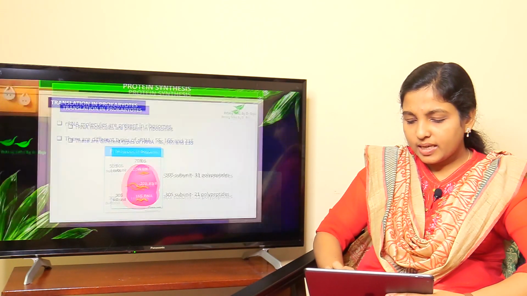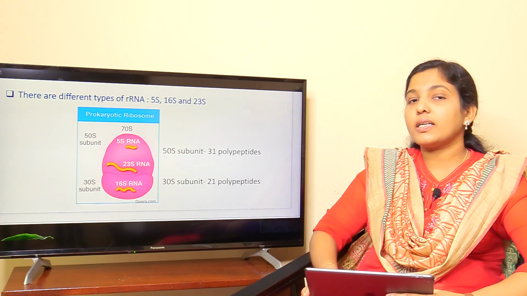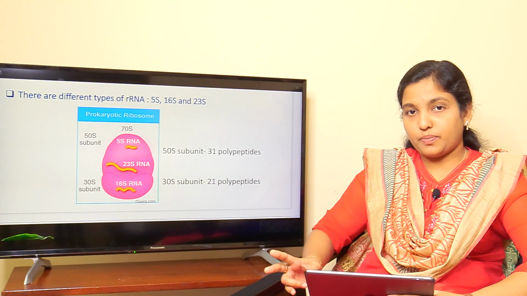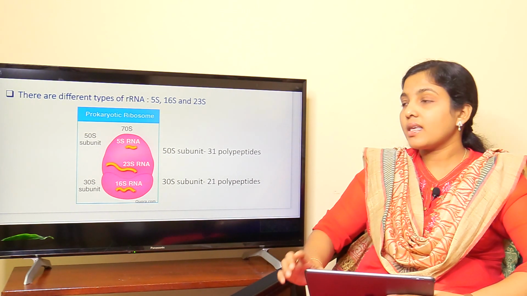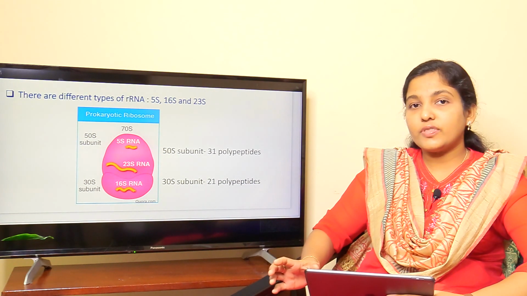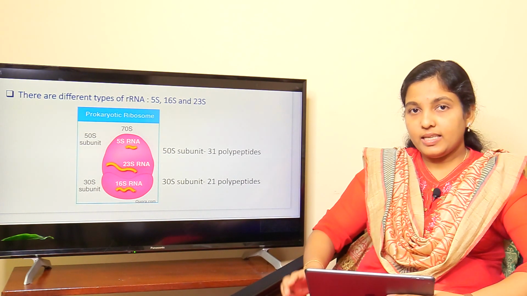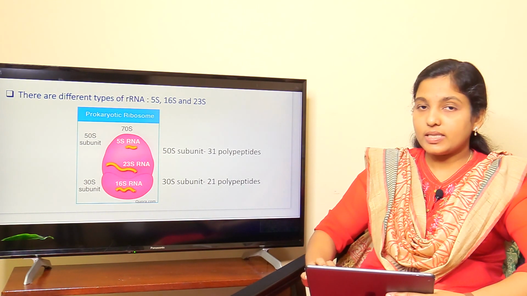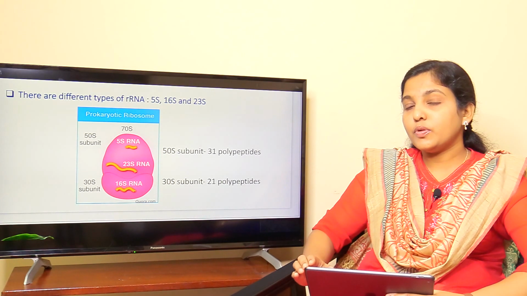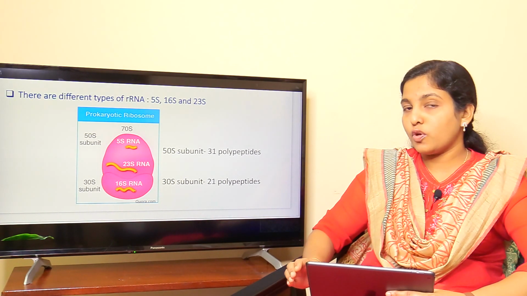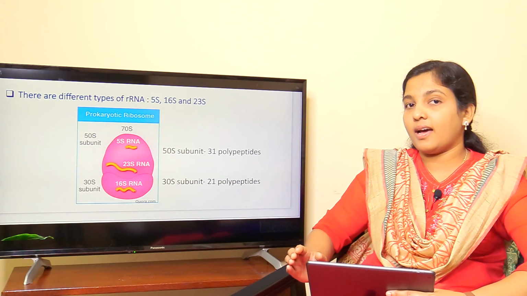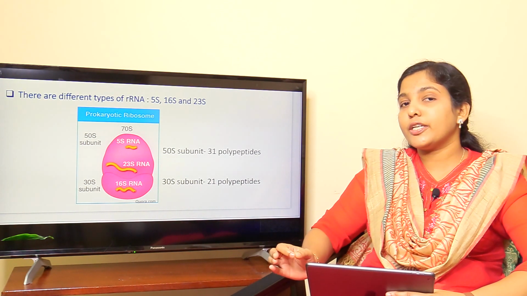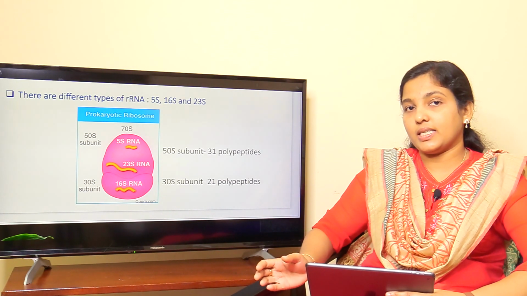In prokaryotes, there are two subunits in ribosomes. In all organisms, ribosomes are composed of two subunits. In prokaryotes, the subunits are of the size 50S and 30S. 30S is the smaller subunit and 50S is the larger subunit. The 30S subunit of the prokaryotic ribosome contains 16S rRNA. In addition to the 16S rRNA, there are 21 different types of proteins present.